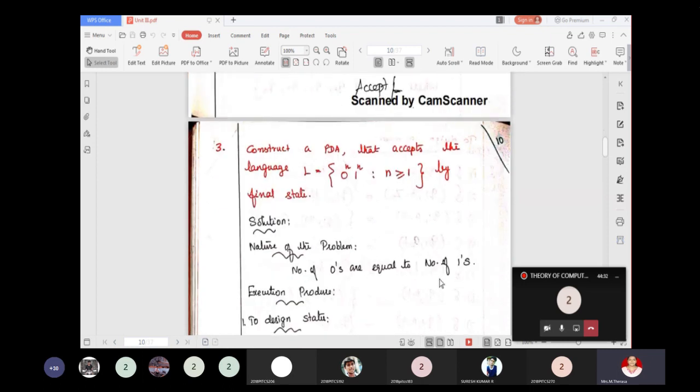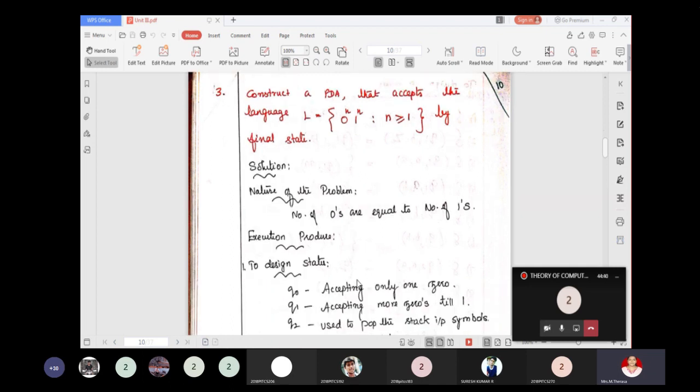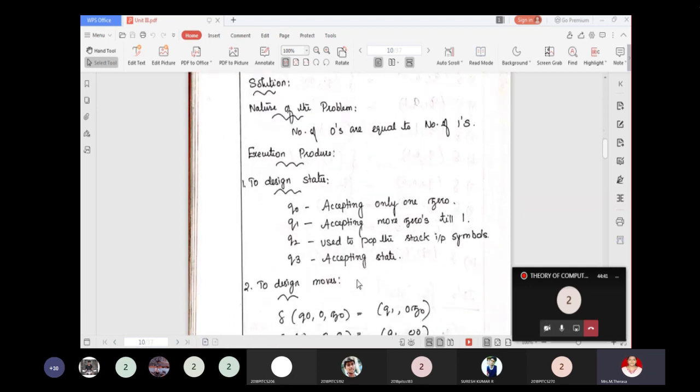Okay, next. Construct a PDA that accepts the language L equal to 0 power n, 1 power n such that n is greater than or equal to 1 by final state. So how to design? Q0 accepts only the first 0. Q1 accepts more 0s and still 1. Q2 is used to pop the stack on input symbol. Q3 is the accepting state.